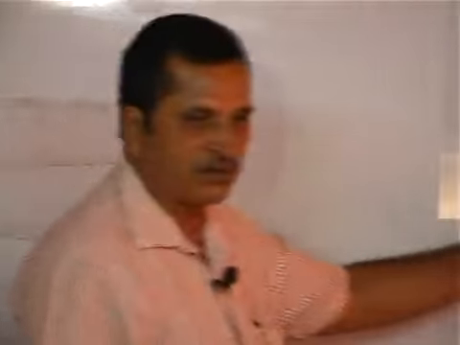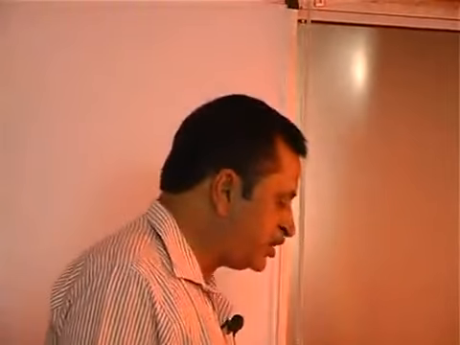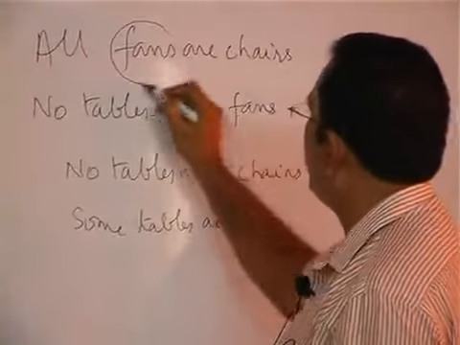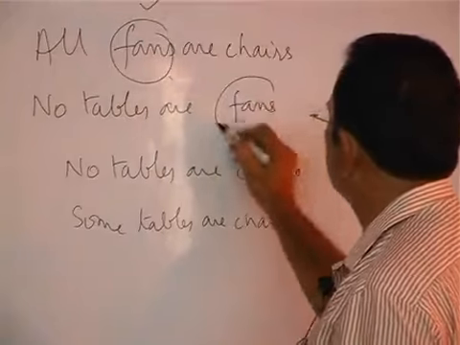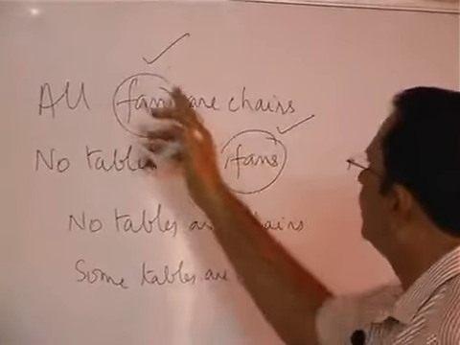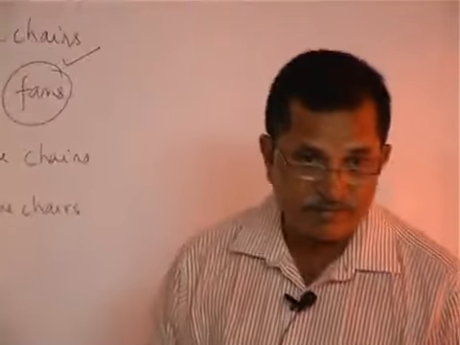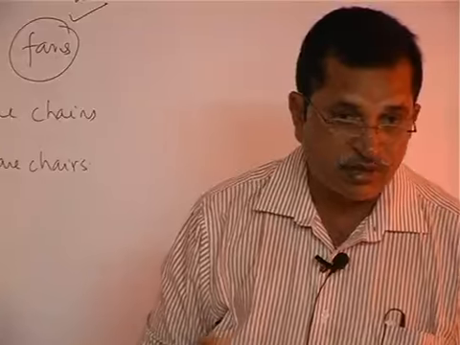Here also, what I told, the middle term should be distributed twice, otherwise the conclusion cannot be universal. That's what I said, is it not? The middle term should be distributed twice means, the middle term fans is distributed here also.